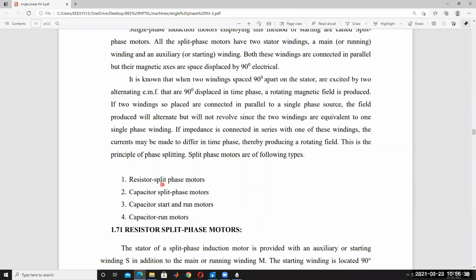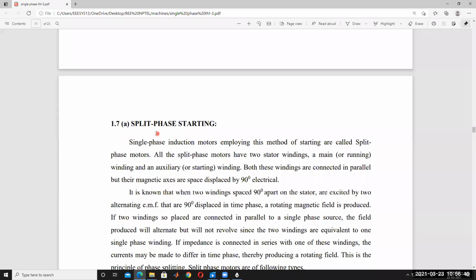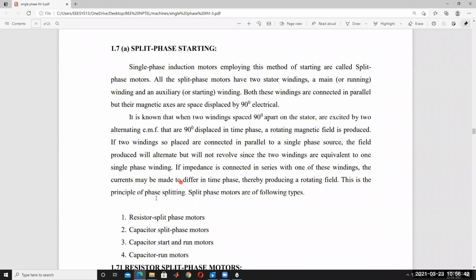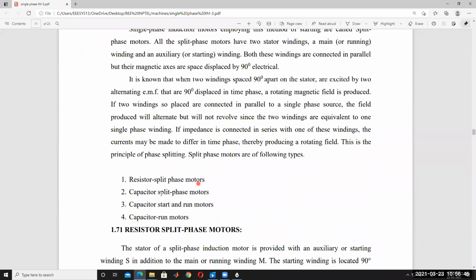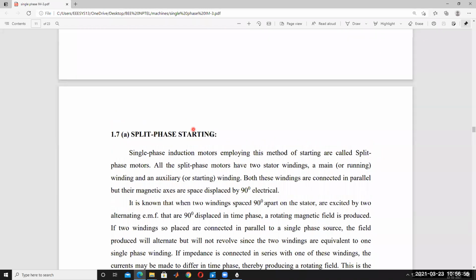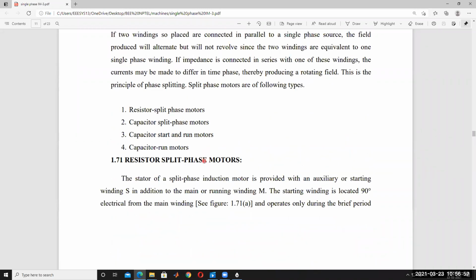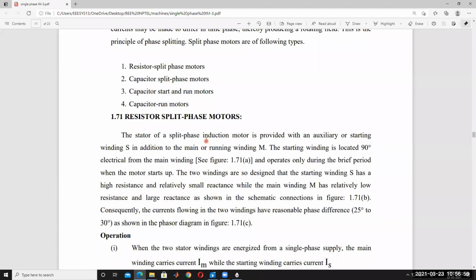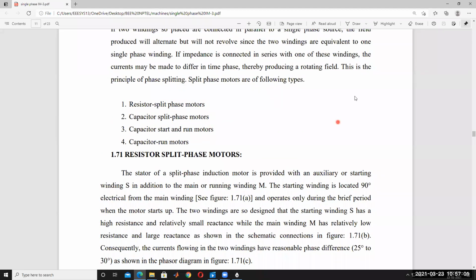These are the different types of methods under split phase starting methods: resistor split phase motors, capacitor start motors, capacitor start and capacitor run motors, and capacitor run motors. So then we have to discuss one by one the starting methods of single phase induction motor.